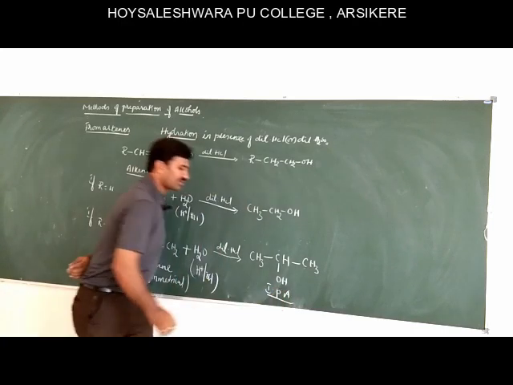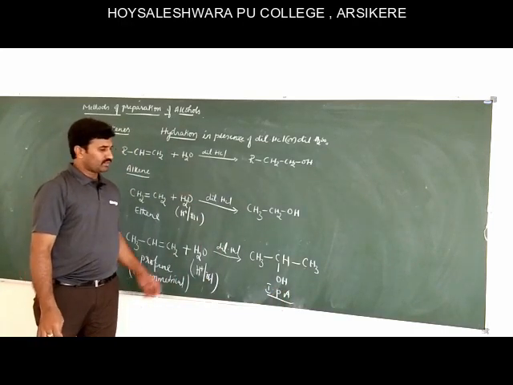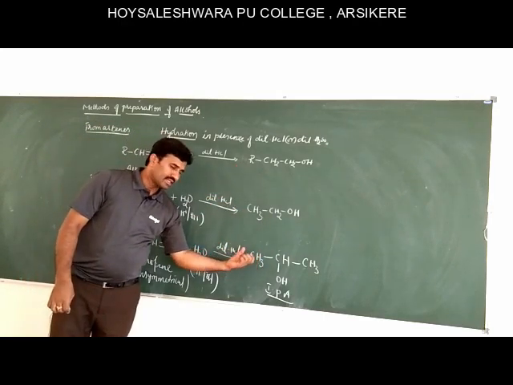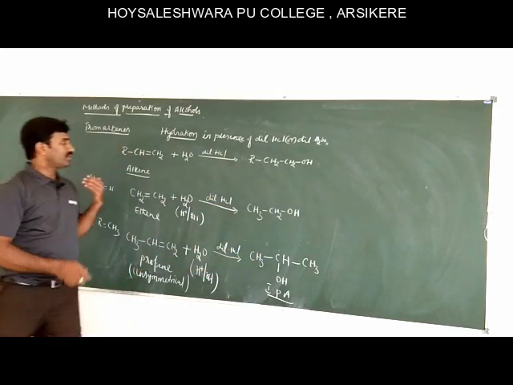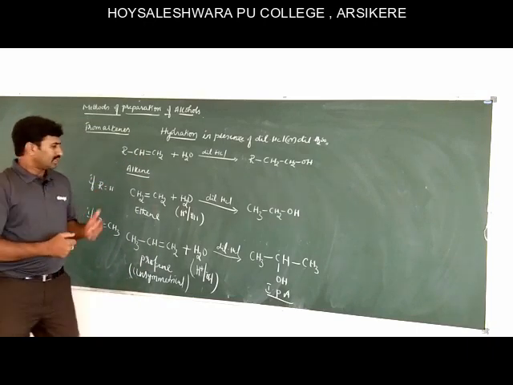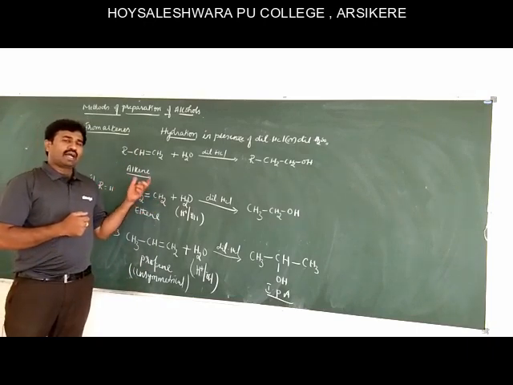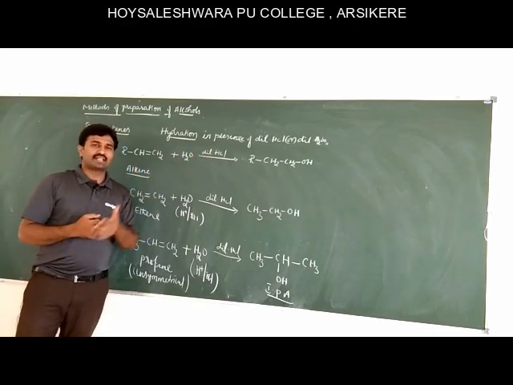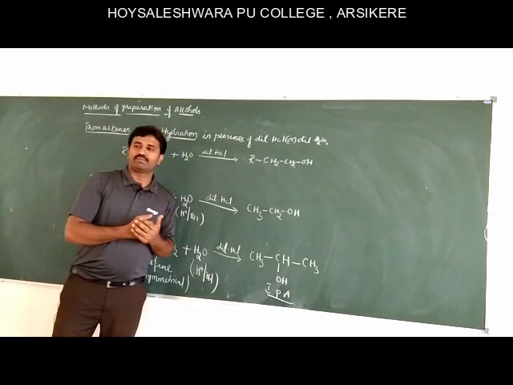Another minor product is also formed, but here the major product is isopropyl alcohol. So hydration of alkenes in presence of dilute acid forms alcohol.